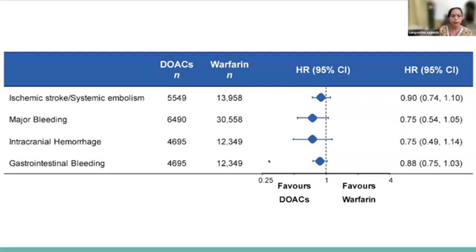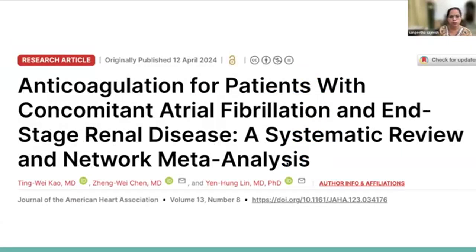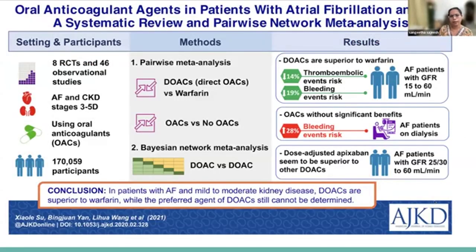And this bleeding risk could be major bleeding, intracranial bleeding, or gastrointestinal bleeding. So we have to consider what is the recommendation for such patients. There is a systematic review and network meta-analysis, which was published in AJKD. It was a meta-analysis of 8 RCTs and 46 observational studies in patients with later stages of CKD, including dialysis patients using oral anticoagulants, with around 1.7 lakh patients.